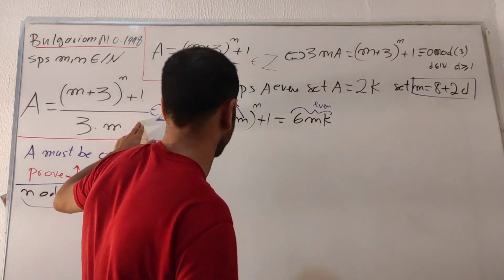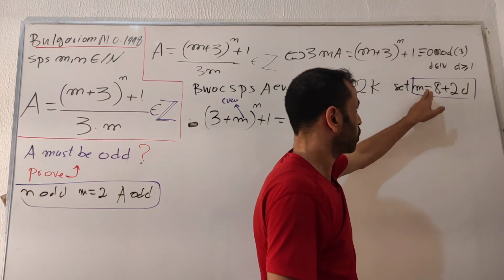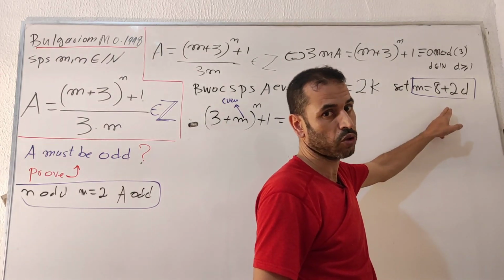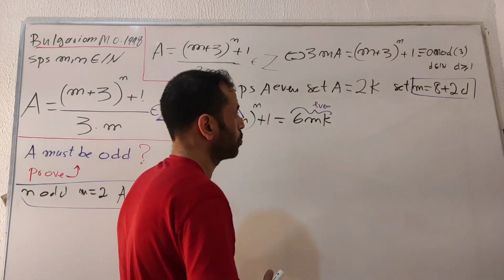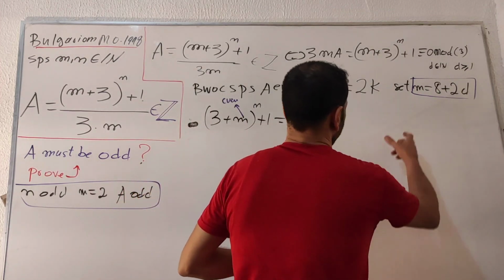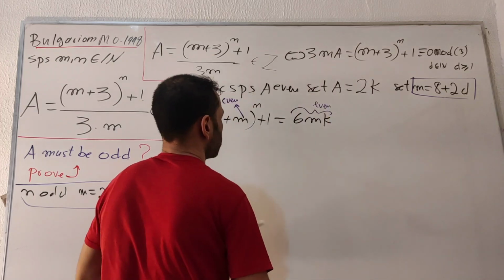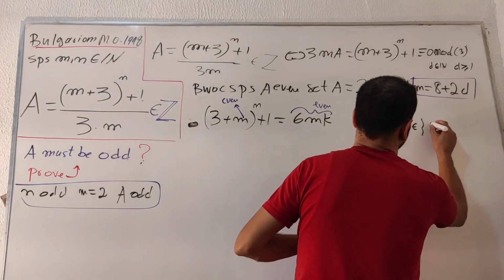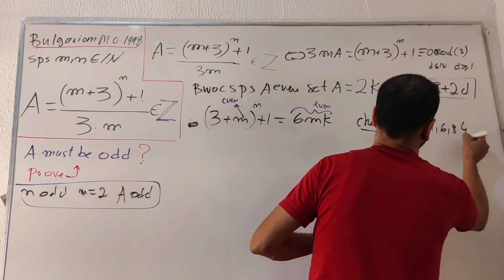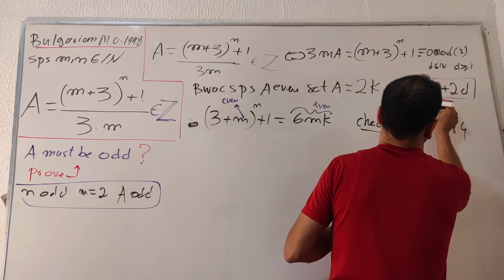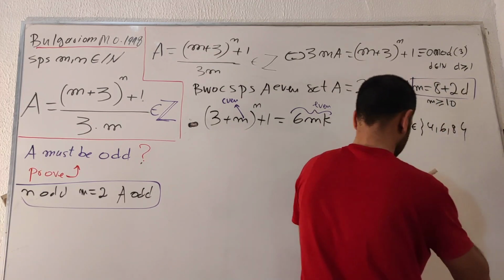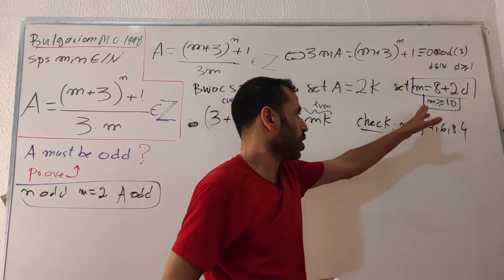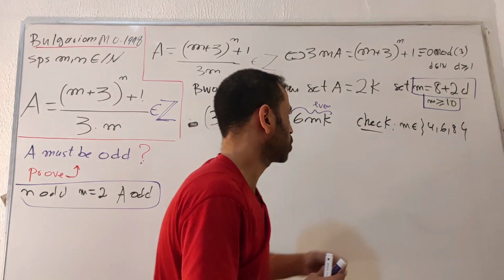That's the reason why I have proven m equals 2. The fraction was odd. Okay, now we don't need that, because if you use m equals 2 here, it is not going to take you to the solution. You will have a problem while solving this one. Okay, now we will be okay. Now just the thing that we need, check the following values: m equals 4, 6 and 8. So this proof will be for when we have m greater than or equal to 10. Okay, this one, let's put this one together with this one. So this one we are going to use after we check this one. Okay, let's check that here.